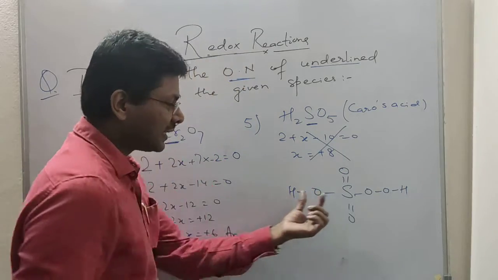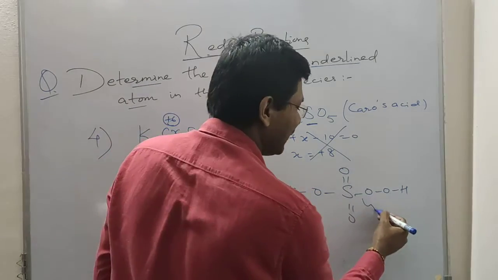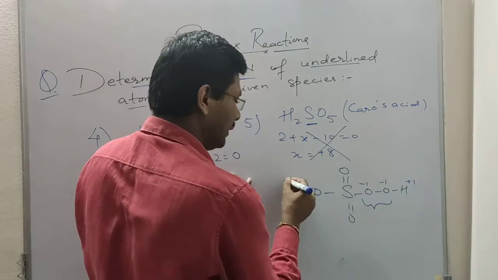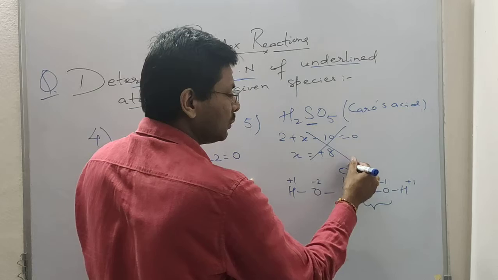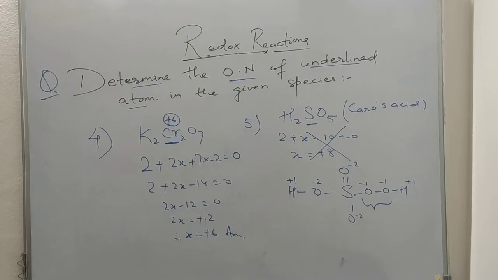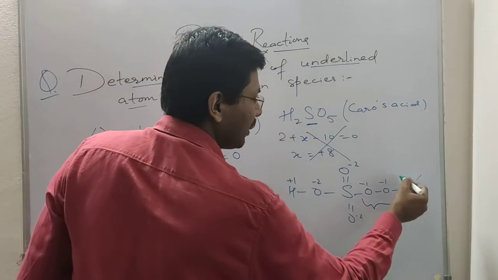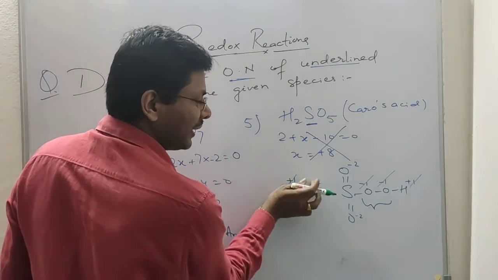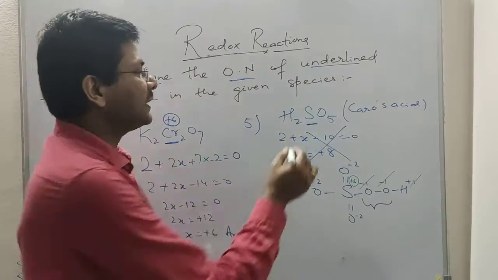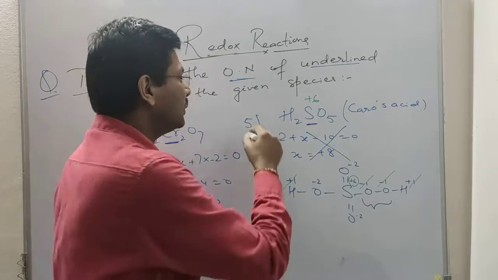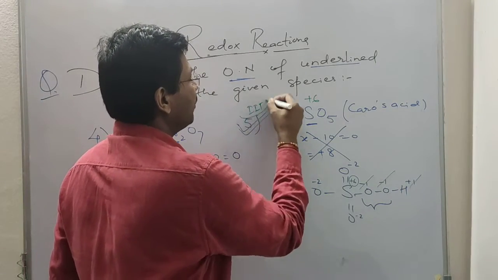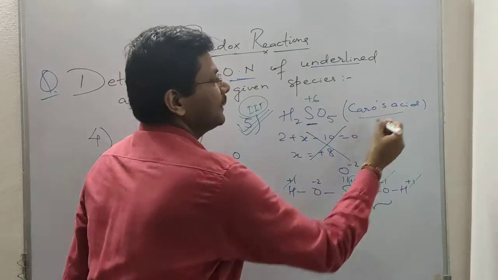On seeing the structure, we find that one peroxide linkage is there, and in peroxide the oxygen is -1. So -1, -1, this is +1, this is +1, these are normal oxygens, -2, -2, -2. If we cancel this +1 with -1, -1 with +1, we find that it is -6. So the oxidation state of sulfur in Caro's acid is +6, not +8. This has been asked in competitive exams, even IIT. So you can give more importance to this molecule, that is Caro's acid.